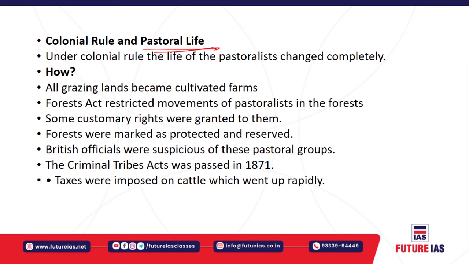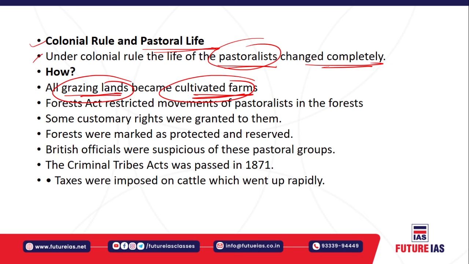So what happens with the colonial rule? How was the pastoral life affected? Under the colonial rule, every section of society got affected, and pastoralism activities also got affected. They changed the activities of pastoralism completely. So how were they affected? First of all, you must understand that the Britishers were not interested in such grazing land, because grazing land does not provide a good source of revenue. So the Britishers resorted to converting these grazing lands into cultivated farms, because cultivated farms would ultimately provide the Britishers a good source of revenue. So that is the first thing.